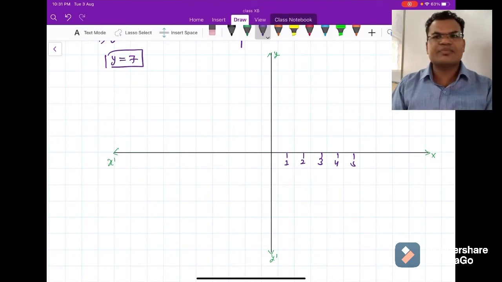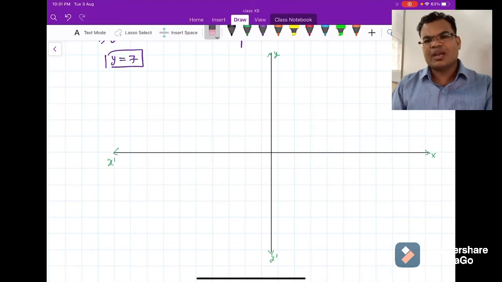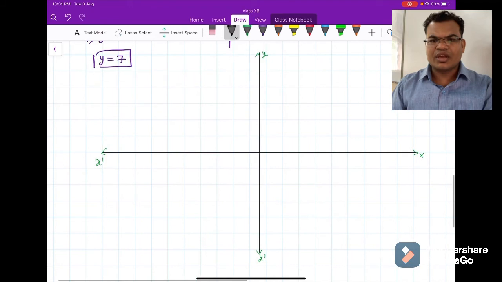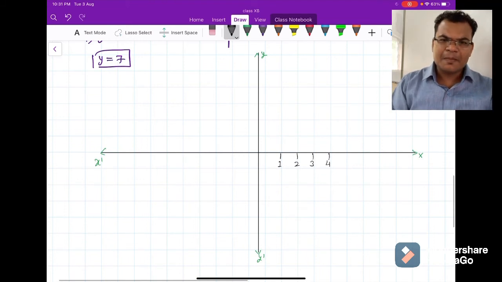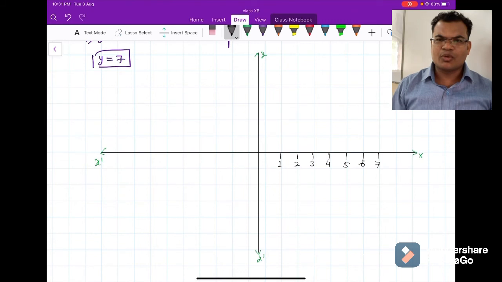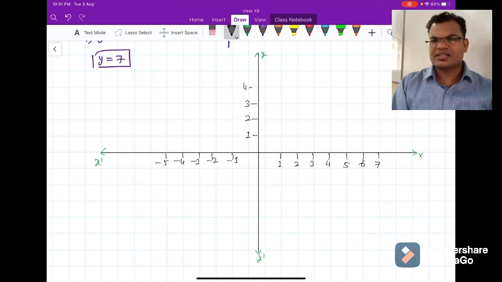In the exam also you will perform the same thing, guys. Your graph will be given to you in the exam. You have to write all the values, at least 1 to 6 or 7 on the right hand side and the left hand side also. So this graph is ready, and you will get the graph directly, so there will be no problem. You will not make the graph like this, I am just making it. So this is minus 1, minus 2, minus 3, minus 4, minus 5. Like this I can put up to minus 5 or minus 6.